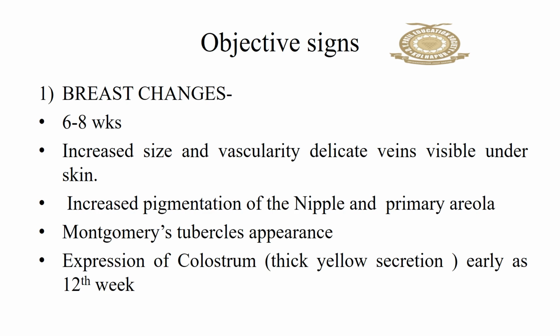Again, because there is increased vascularity and blood flow, so we are able to see the veins. Increased pigmentation of the nipple and the primary areola. Next, the Montgomery tubercles start to appear more prominently, and there will be expression of colostrum. Colostrum is nothing but a thick yellow secretion. It is present as early as 12 weeks of pregnancy.